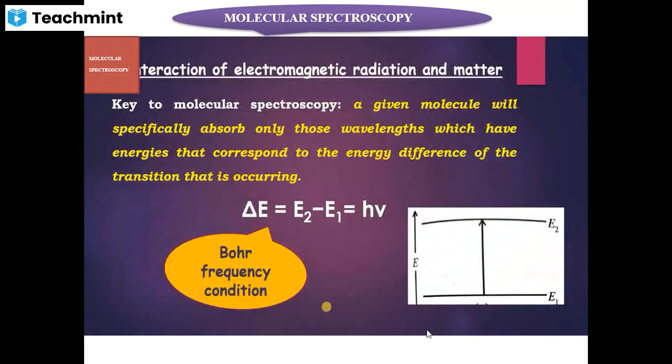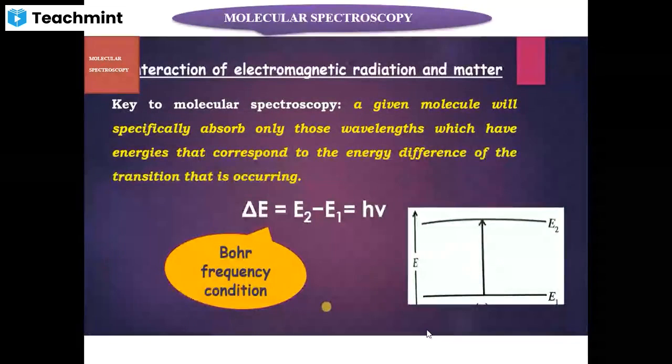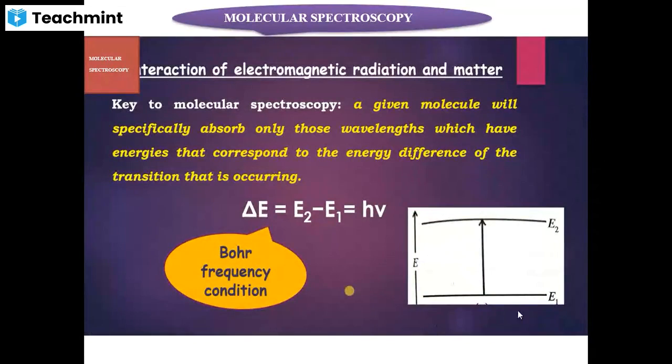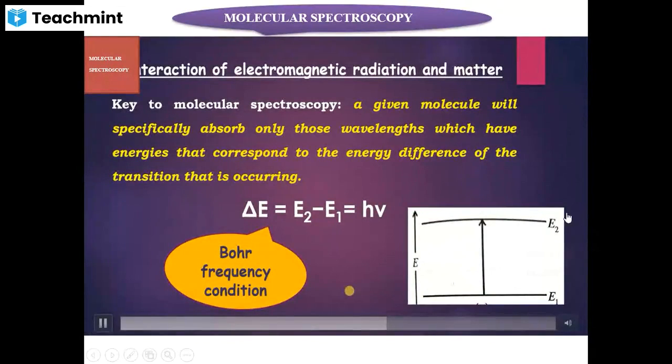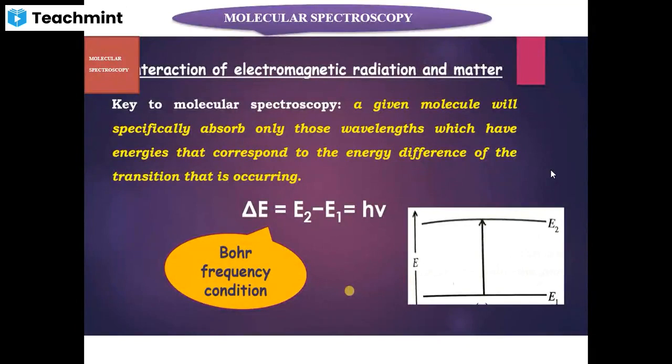Now, let's see what is the key point in molecular spectroscopy. When an electromagnetic radiation interacts with the molecules, such interaction will result in the absorption of radiation of a particular frequency by the system.